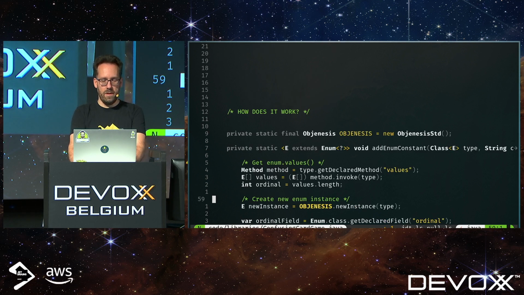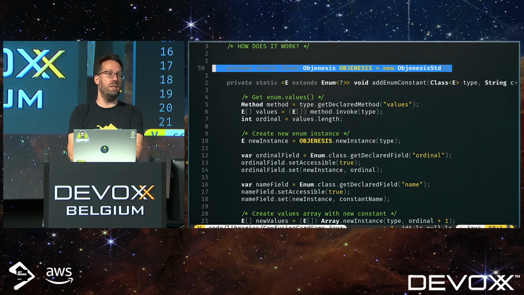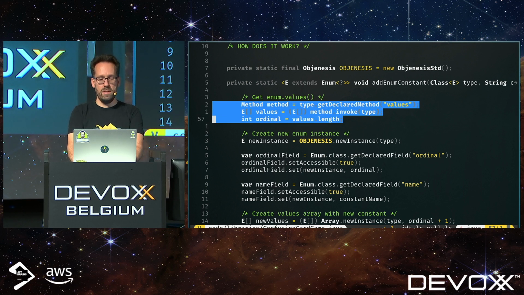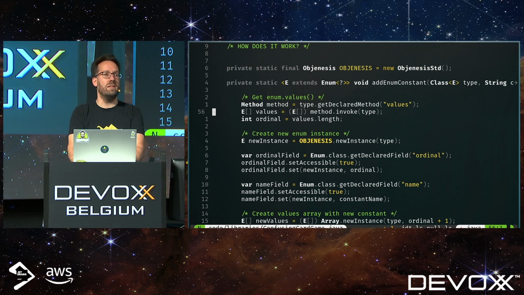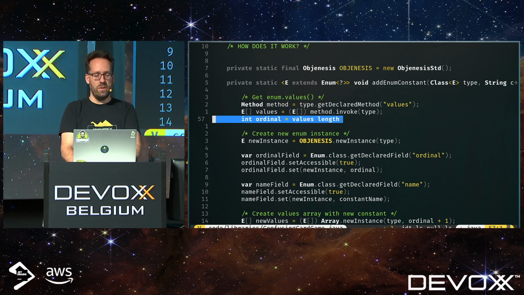So how does that work? Well, it takes a bit of code, as you can see, but I'll walk you through it. We start with an Objenesis instance. And the first thing we do is, from the enum type, so the class called Suit in this case, we take the declared method values, which is a method that returns an array containing all of the elements. We invoke it, and now we have the original array containing all of the enum constants. And we save also its length.